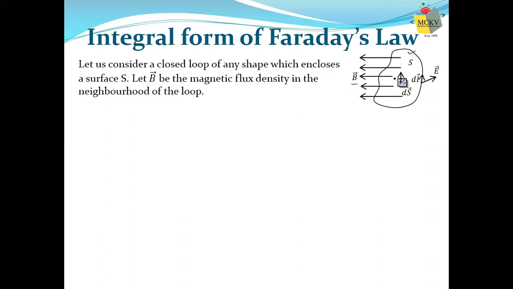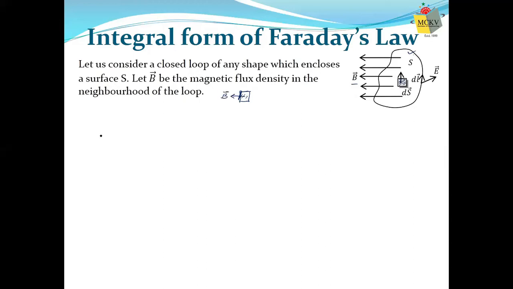Now what we want to find out is the amount of magnetic flux passing through this area. For our understanding, I am drawing it here again. Say this is the area. Now suppose this is the direction of the magnetic field.